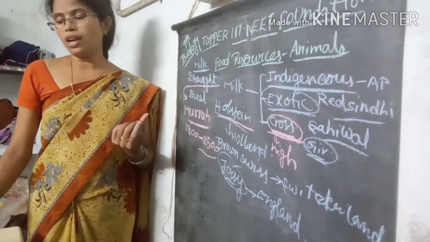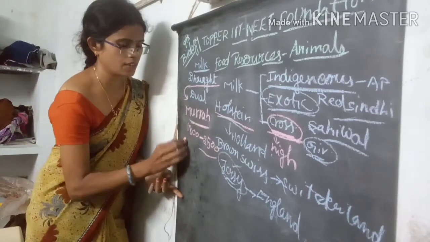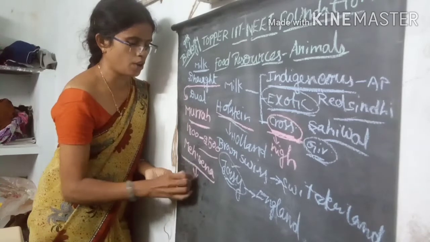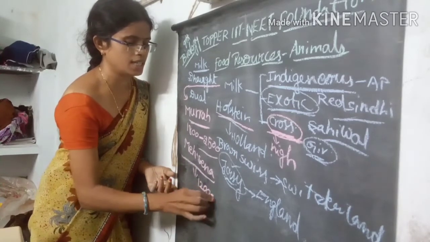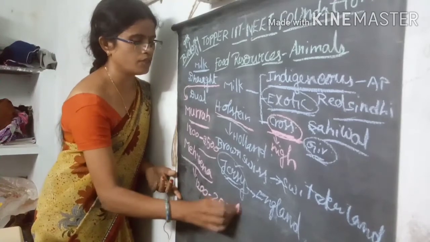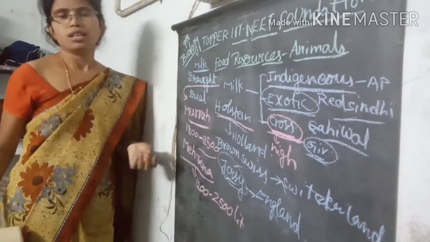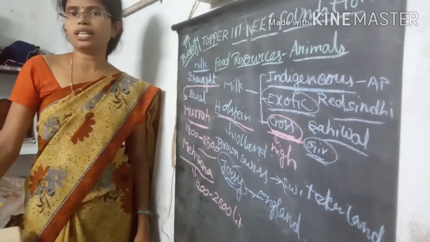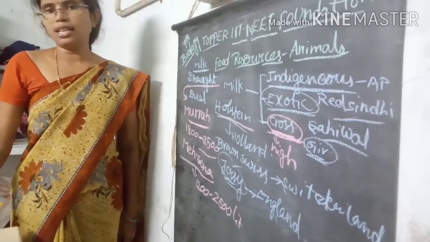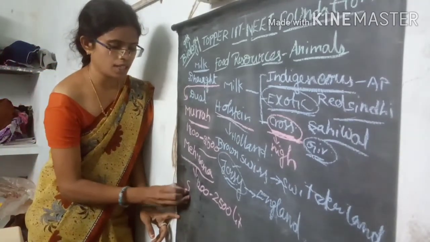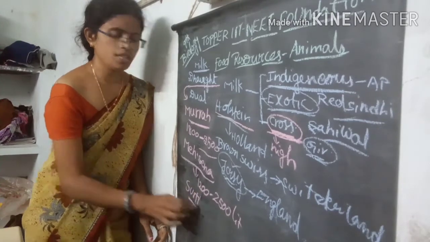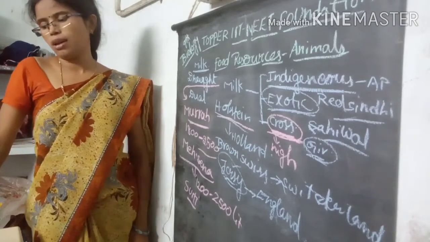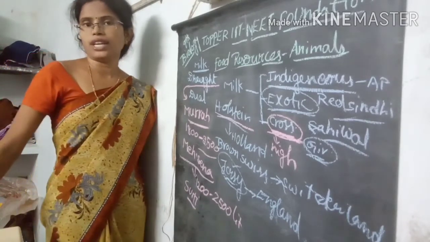And another one is called the Mehsana variety. What is that variety? Mehsana variety. This Mehsana variety is also one of the crossbreeds. The yield is 1200 to 2500 liters of milk given by this variety, so it is also one of the important crossbreed varieties. And another one is called the Surti variety. What is that variety? Surti variety. This Surti variety is also common, and its milk fat percentage is more than 12%.